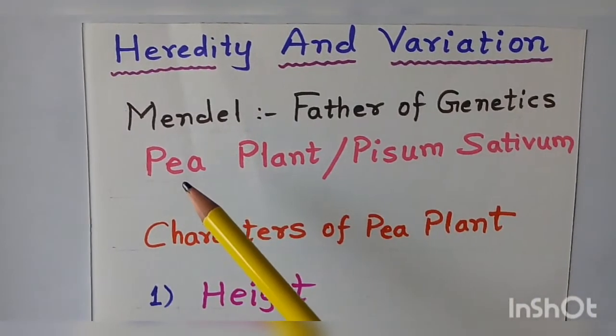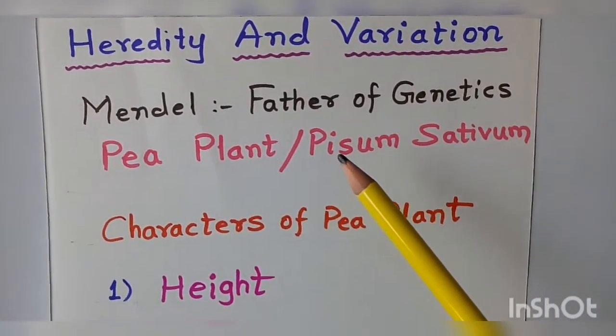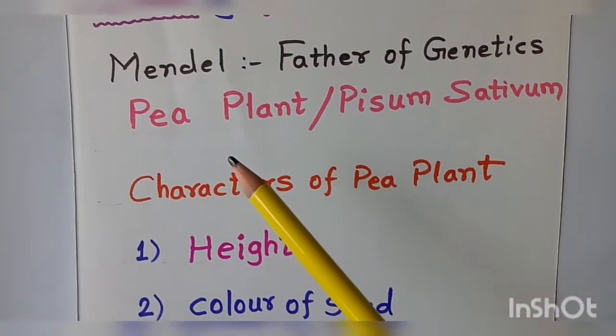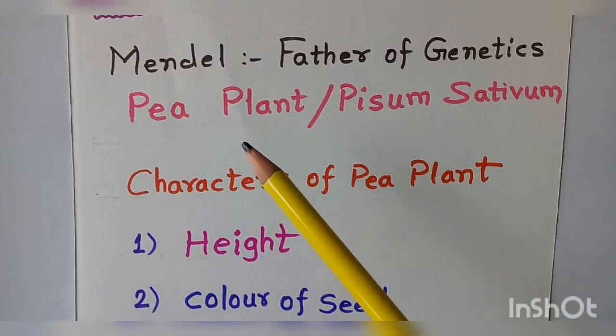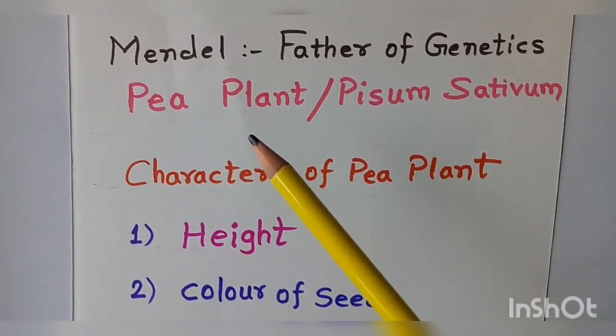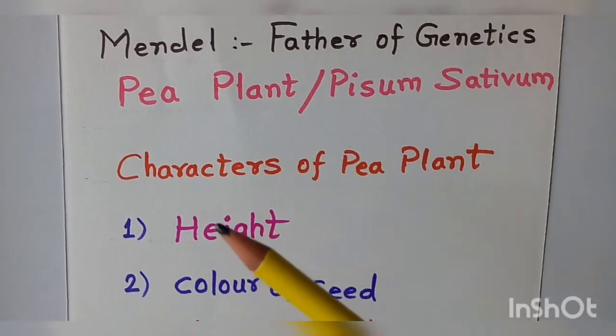For his research work, Mendel selected the pea plant, which is also called Pisum sativum. Now, why did he select pea plants? Because pea plants have bisexual flowers which can be self-pollinated as well as cross-pollinated.